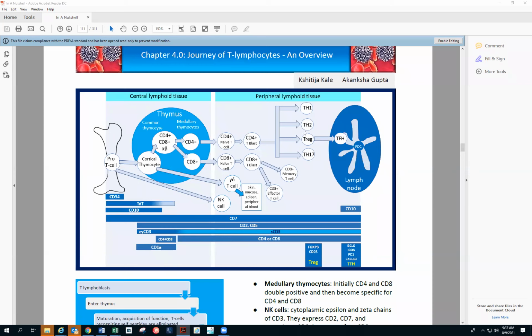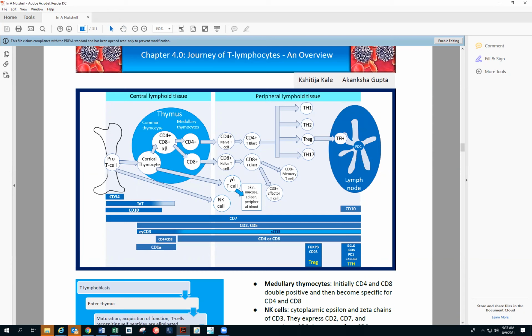For the T regulatory cells, ATLL, or adult T cell leukemia lymphoma, is the one, and that's why FOXP3 and CD25 are the markers we have to remember for ATLL. For the T follicular helper cells, the markers we have to remember are CD10, BCL6, ICOS, PD1, and CXCL13, and those are the markers for angioimmunoblastic T cell lymphoma. This is all that we already saw before.